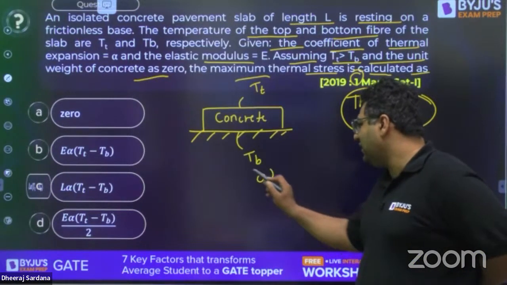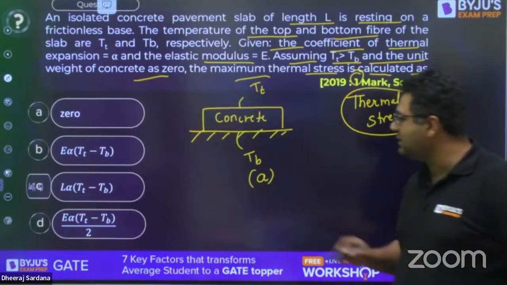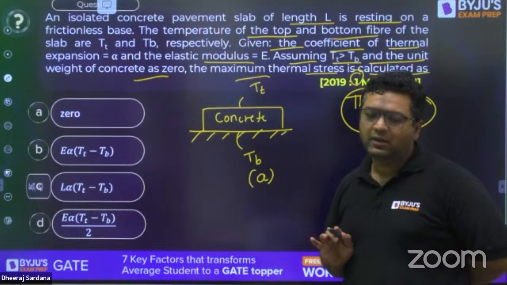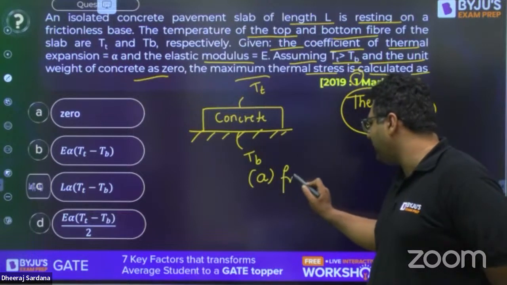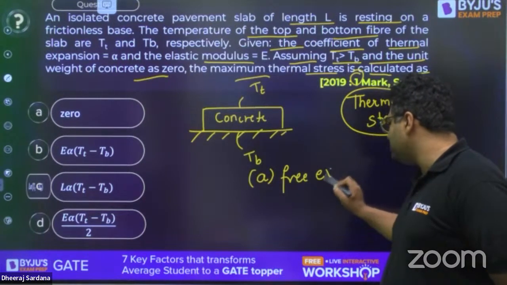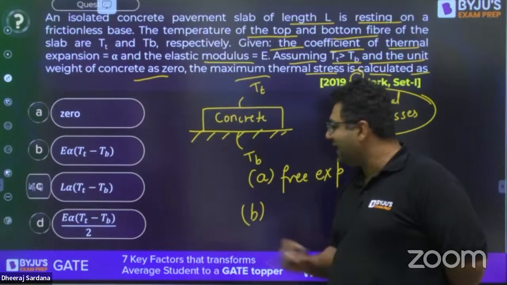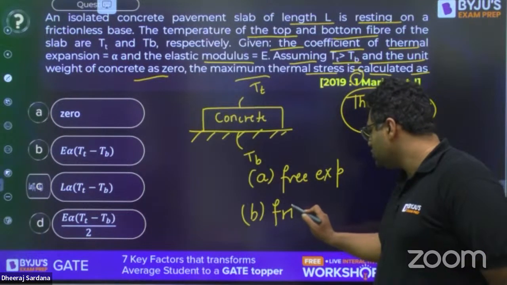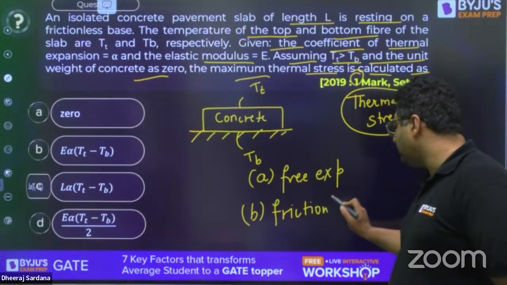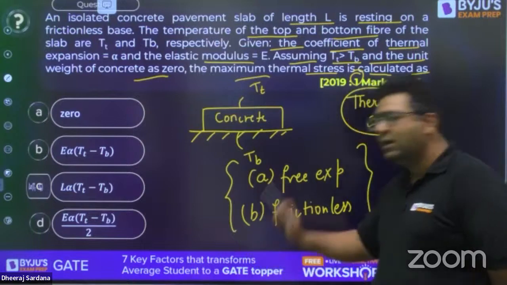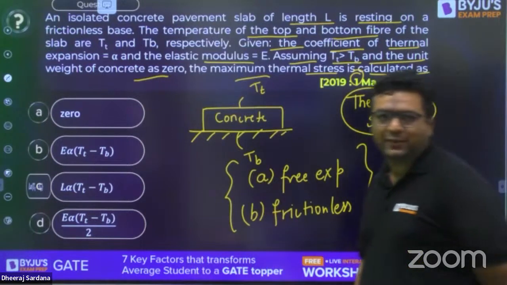Wonderful. So guys, the first point is that when we talk about concrete, it is not fixed to anything, so it is free to expand. It is the case of free expansion. The second thing I would like to add, my dear, is the frictionless base. Because of that, the base will not give any kind of restriction or resistance to the expansion.